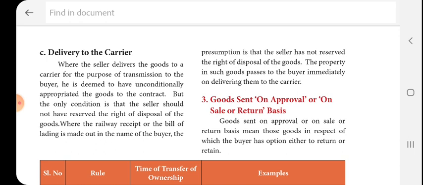Return means giving back to the seller, or retain, that is, keep the product. So these are the passing property cases: first one, specific goods; second one, ascertained goods; then third one, goods sent on approval.